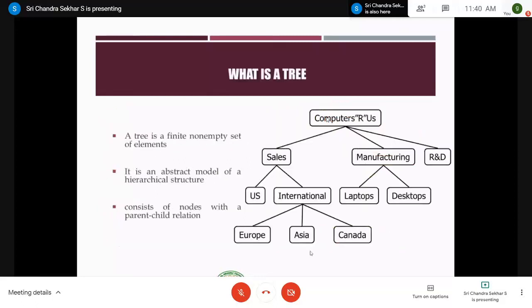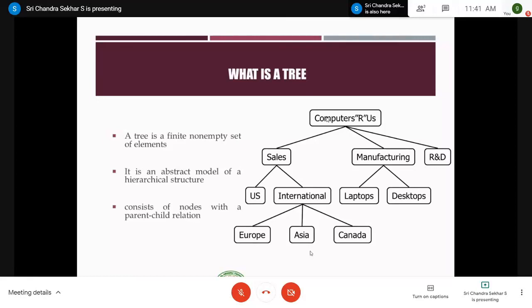Hierarchical means level by level relationship. Level means the nodes that are present in the same level are treated as one particular level, and there can be some other nodes which are present on top and they can be present in the bottom level also, right? So levels means they're considered as something like peers which have the same priority, which have the same importance. So those are called peers, and all the peers will be located in one level only.